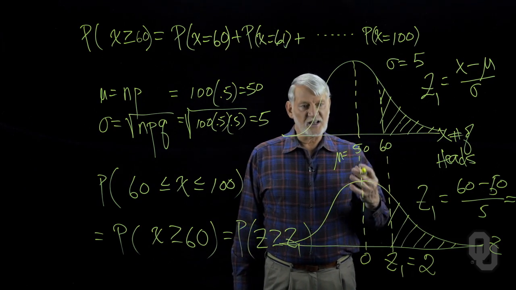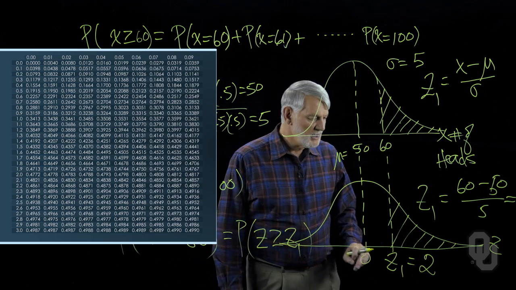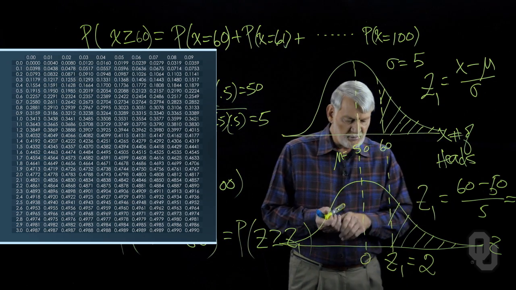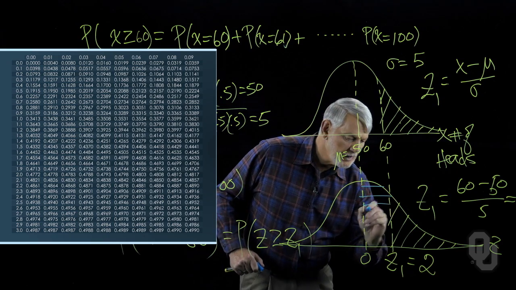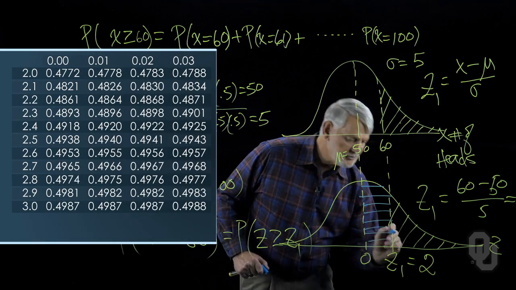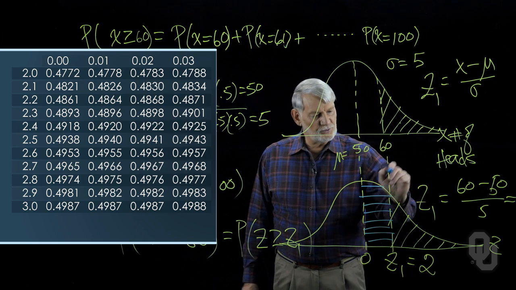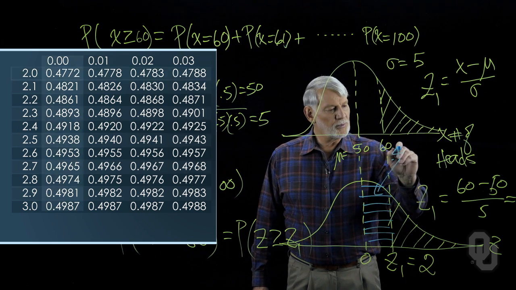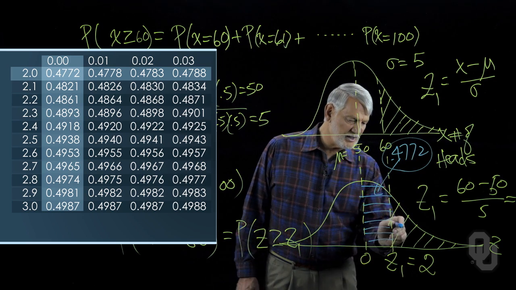I need to go to the standard normal table and look up what this probability is. Now, the way the table is set up, it gives us this area here. And I look up that area. And so if I go out 2 standard deviations, I find that that area there is equal to 0.4772.